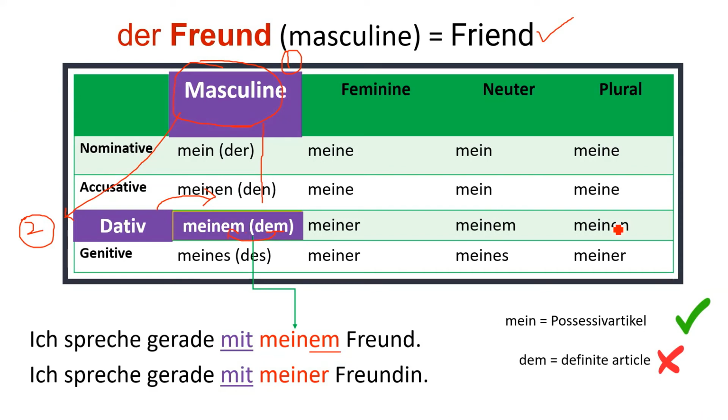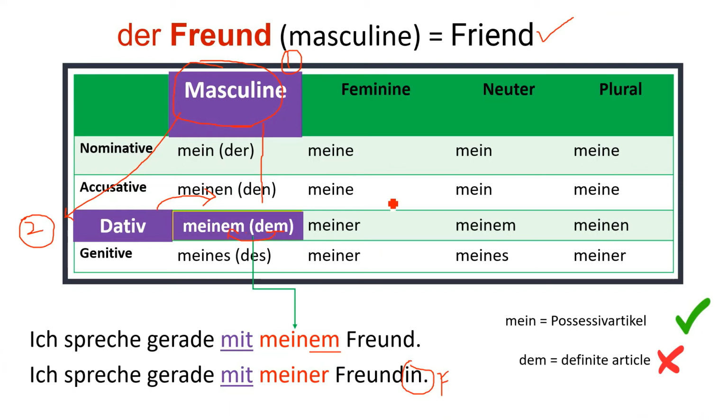If we change the noun here, like if we change Freund to Freundin, then it will become a feminine noun. You can see here, Freundin, that means this is a weiblich or a feminine noun.